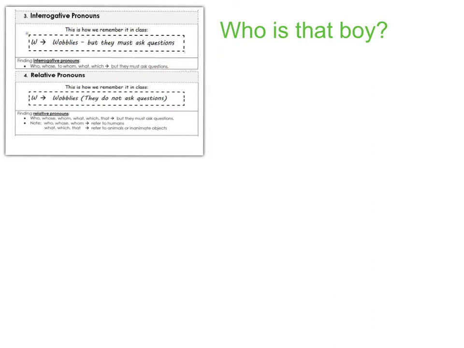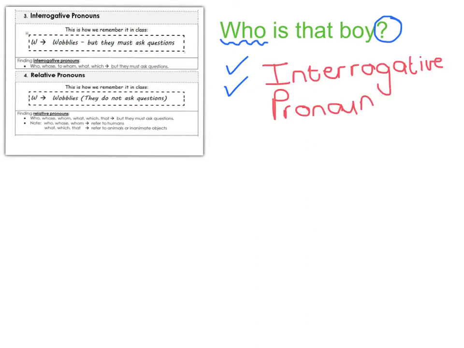So let's look at the word who. We have to ask ourselves, does it start with a W? Yes, it does. And does it ask a question? Yes, it does. A word that asks a question and starts with a W is called an interrogative pronoun.